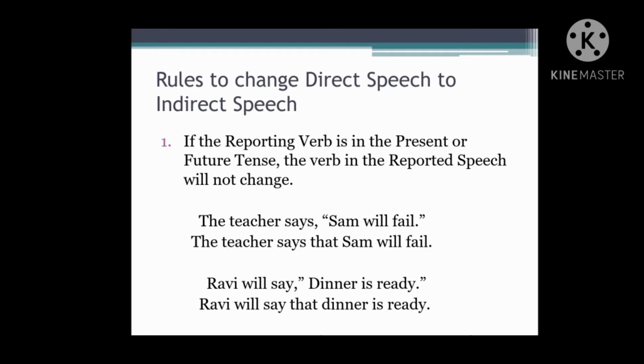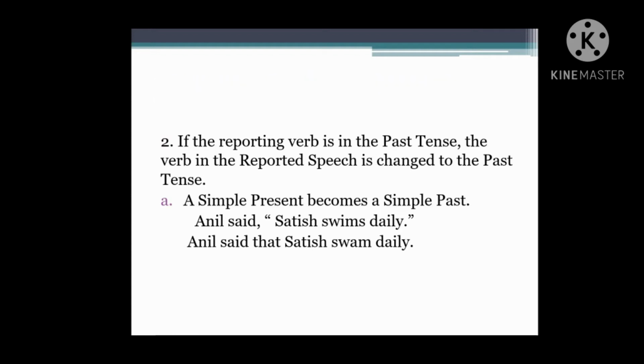One more example. Ravi will say, future tense, simple future, "Dinner is ready." So the answer is, Ravi will say that dinner is ready. Second one is, if the reporting verb is in the past tense, the verb in the reported speech is changed to the past tense. Yes, here you have to see.